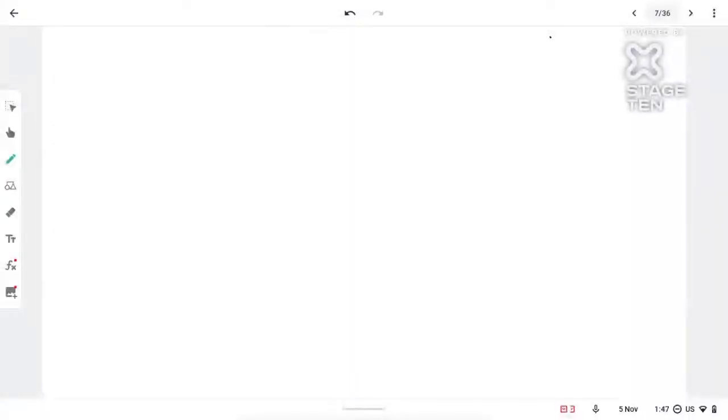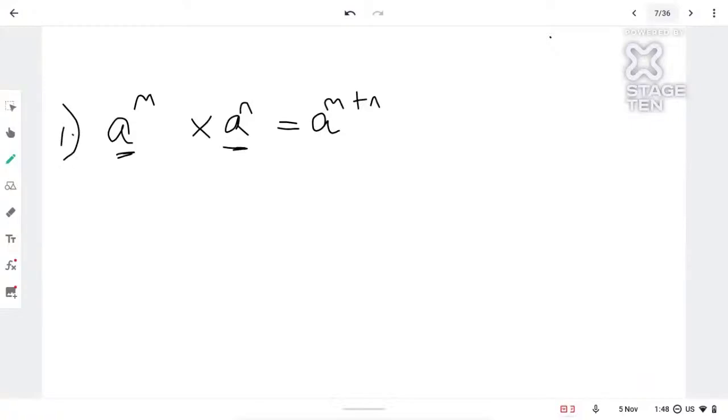First law of exponents says that if you have any number, say a raised to m into a raised to n, that will give you the answer as a raised to m plus n. The condition is that the base number should be the same. We can only do that if and only if the base is the same. If the base is not the same, we cannot add the powers. If the base is the same, we can add the powers. So this becomes your first law of exponents.